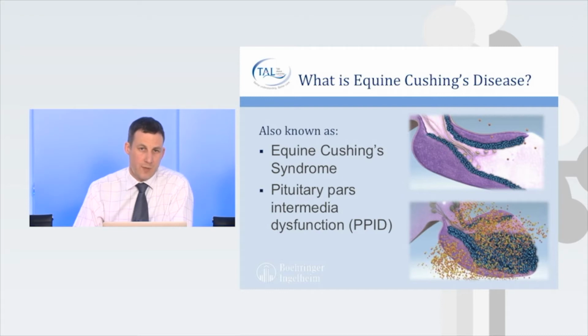But what happens when we lose the nerve supply to the gland is that the nerve supply normally controls what goes on, and with the loss of that control, the pars intermedia just continues to get overactive and continues to increase in size. The cells divide and they produce more and more hormones, quite a number of different hormones, different peptides, different protein products that go around the circulation and have a whole host of different effects.